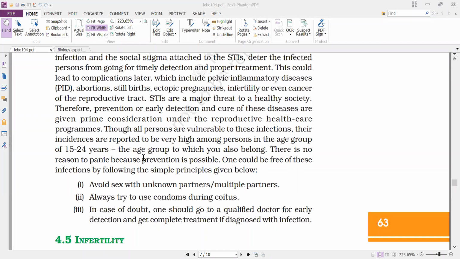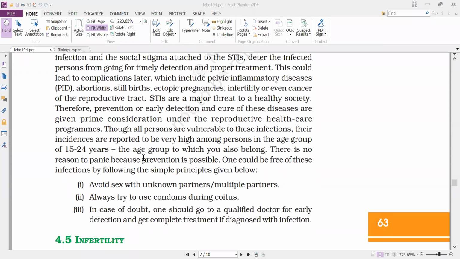Because of all these reasons, sexually transmitted infections prevail highly in the age group of 15 to 24 years. They are observed in all age groups, but the spread is higher at the age of 15 to 24 years. And there is no reason to panic because prevention is possible.